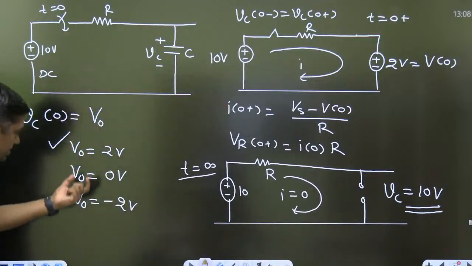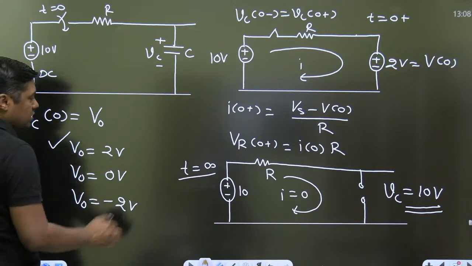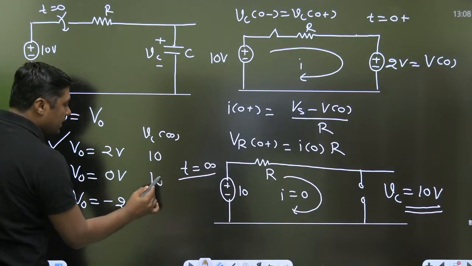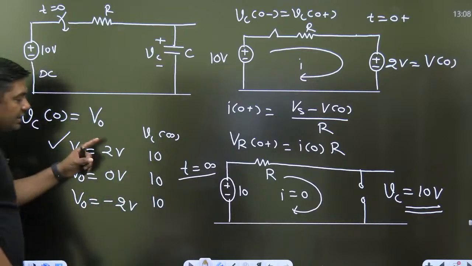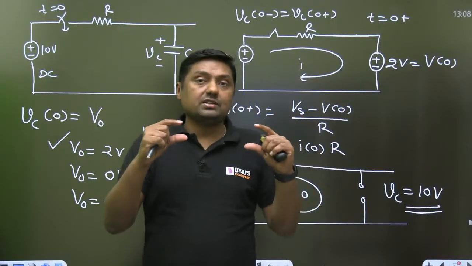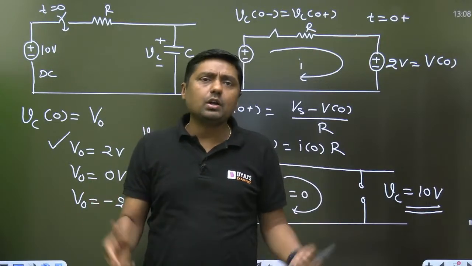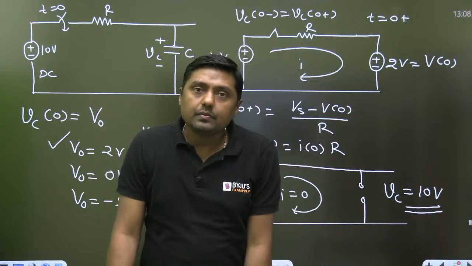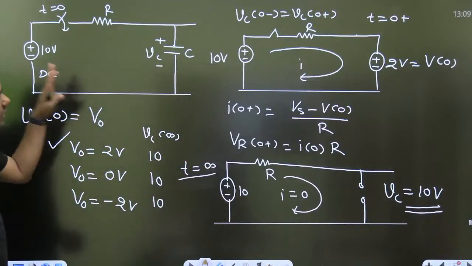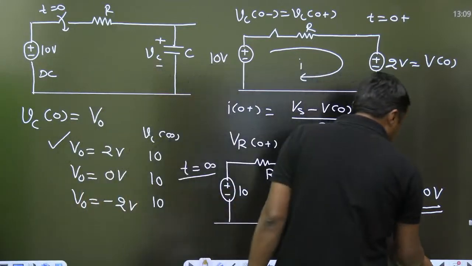So in all the cases, what will be the final value? The initial value is different, 2, 0, minus 2. But the final value will remain 10, because the forcing function of 10 volt will force the capacitor to charge up to 10 volt. It doesn't matter what the initial value is. Right? Are you ready to solve some questions or some diagrams? Once you have the initial value, the final value, and the time constant, you can directly write the equation here.